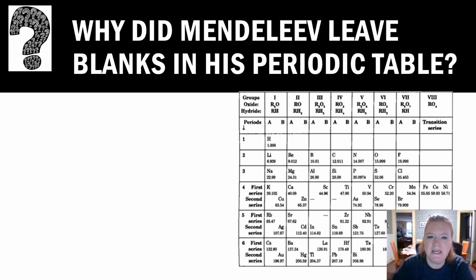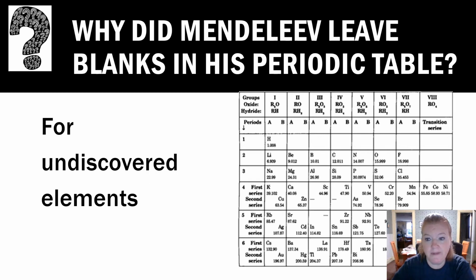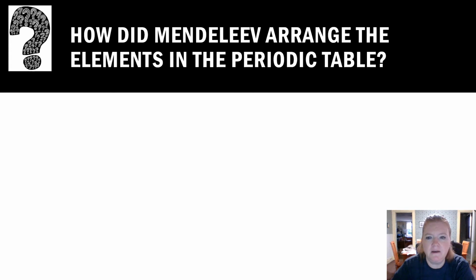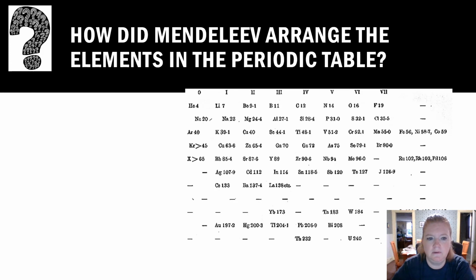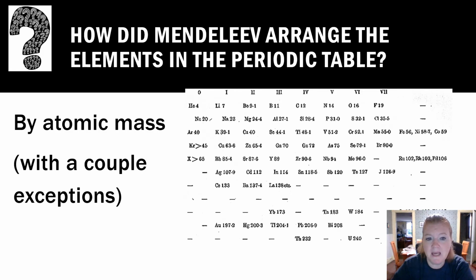And why did Mendeleev leave blanks in his periodic table? Yep, for the undiscovered elements. How did Mendeleev arrange the elements in the periodic table? So how did he put them in order? Remember, it kind of looked like this? Yeah, by atomic mass, with a couple exceptions, right? He had to switch up iodine and tellurium, for example, but basically by atomic mass.